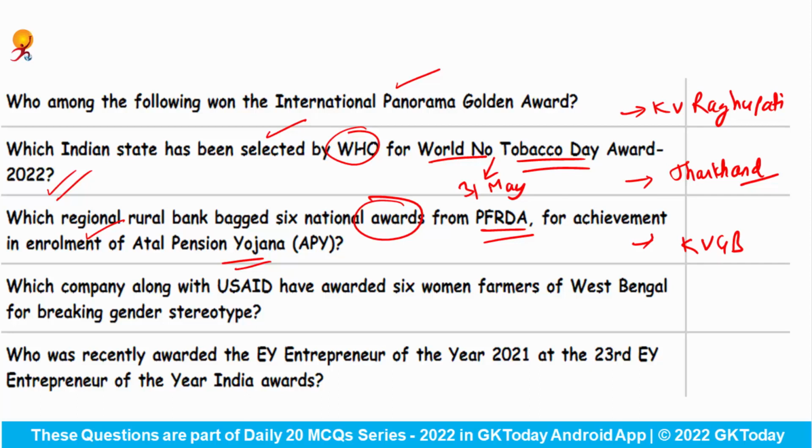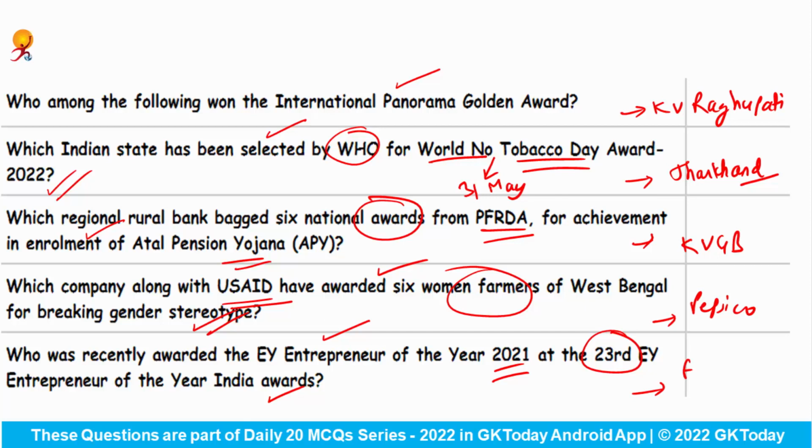Which company along with the USAID have awarded 6 women farmers of the West Bengal for breaking the gender stereotype? This company is PepsiCo. Who was recently awarded the EY Entrepreneur of the Year 2021 at the 23rd EY Entrepreneur of the Year India Award? This is very famous Falguni Nair from Nykaa.